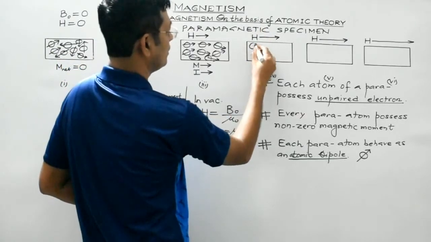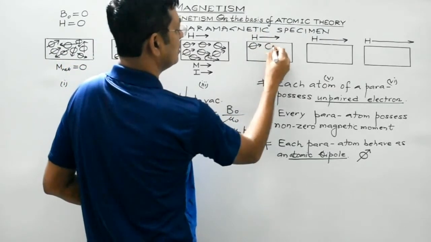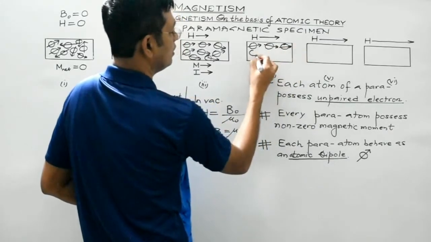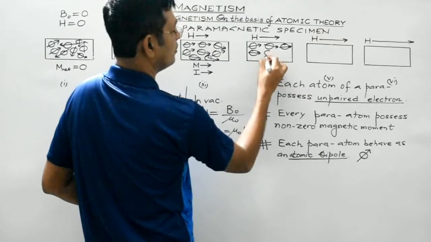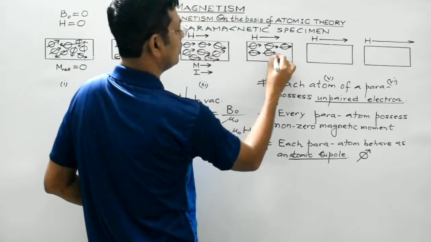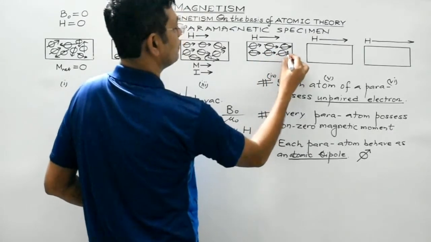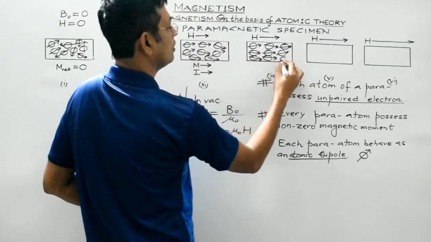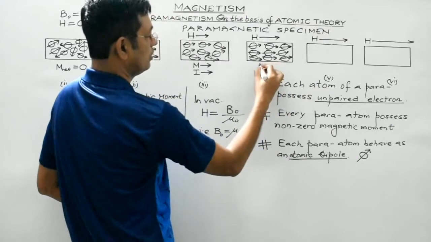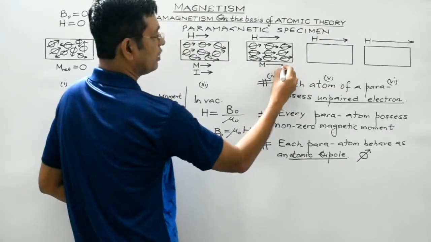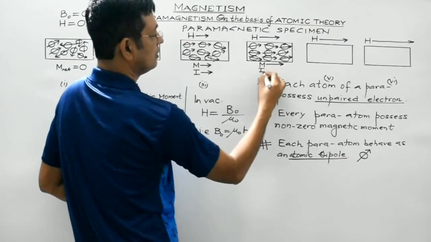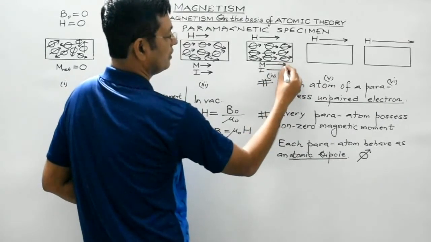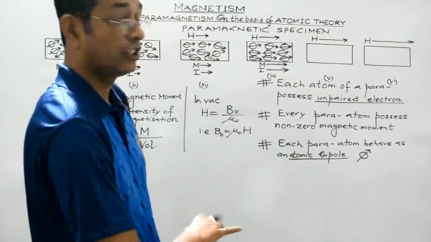So the alignment will further try to perfectly align itself along the direction of the magnetic field. Like this. So the magnetic moment of this specimen increases. As a result, the intensity of magnetization further increases. Still further,